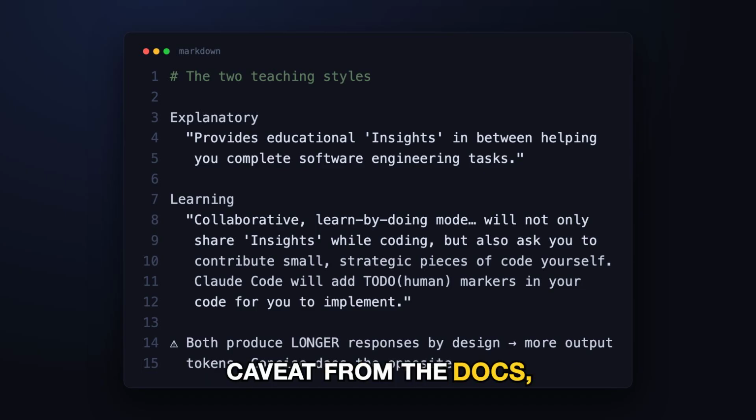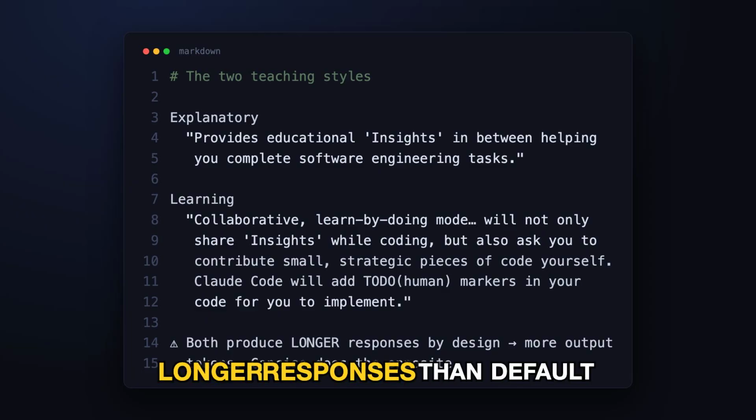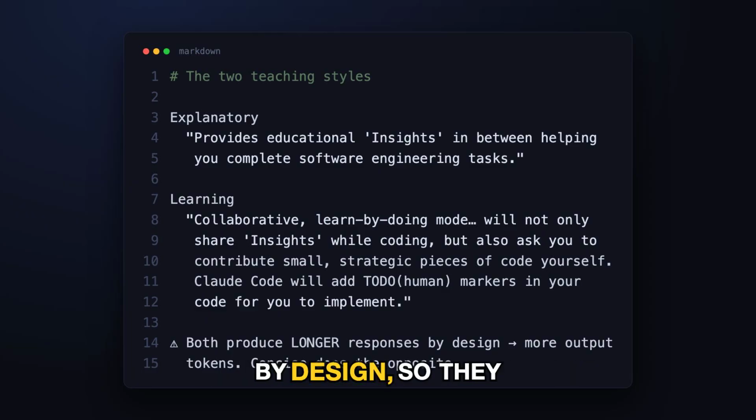One caveat from the docs: both of these produce longer responses than default by design, so they cost more output tokens. Concise does the opposite.